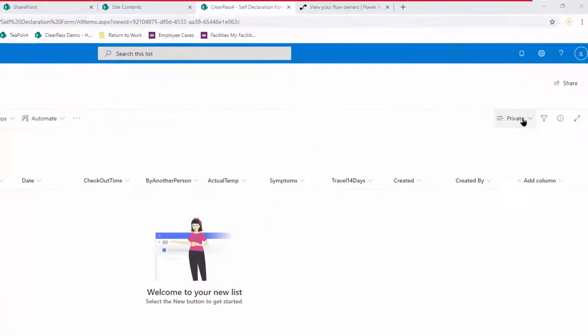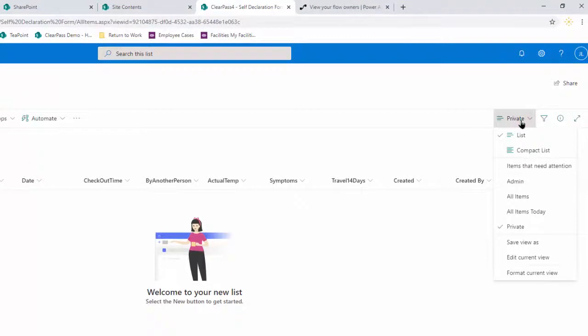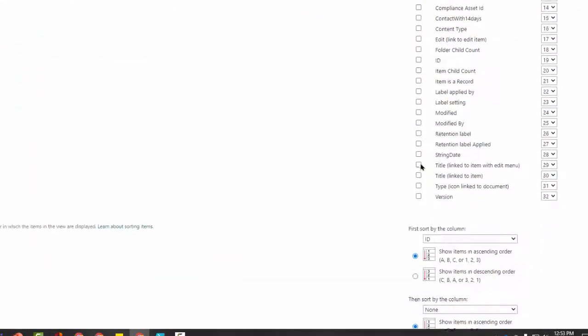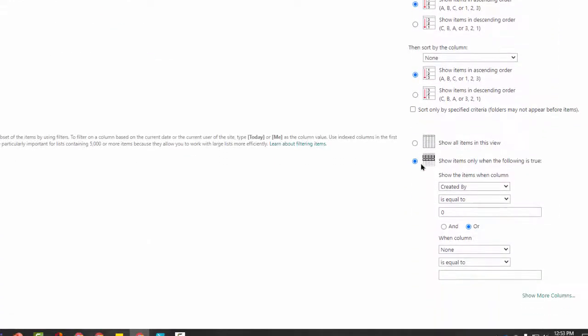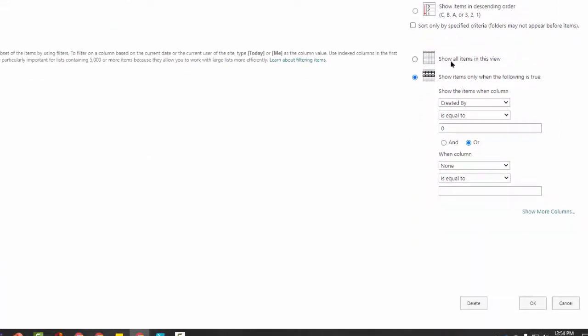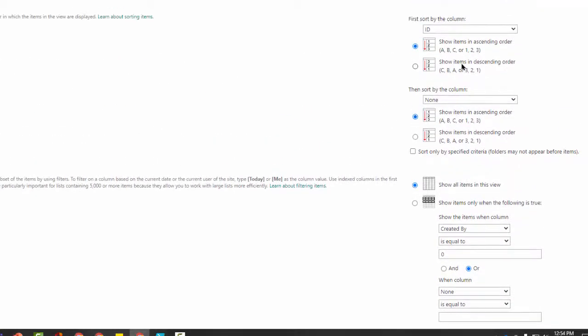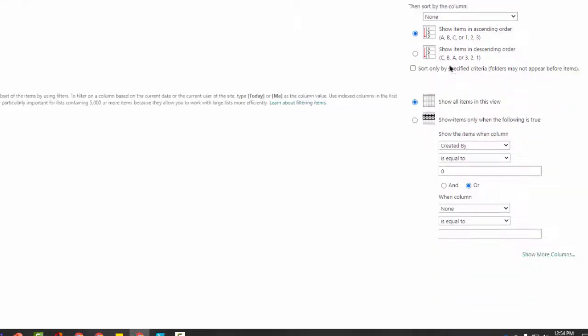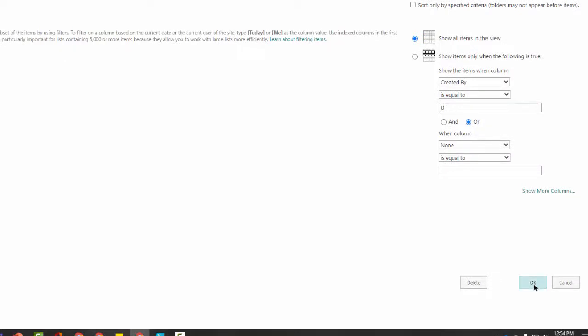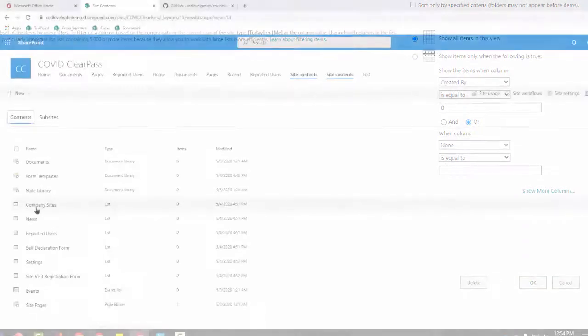Once you've created your private view, now you're going to edit that view so you can see the data. Scroll down till you see Show All Items in this view, and scroll up a little, and also on the sort, select Show Items in Descending Order, and select OK.